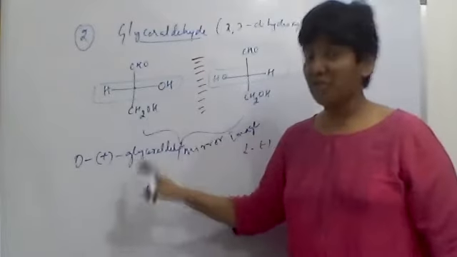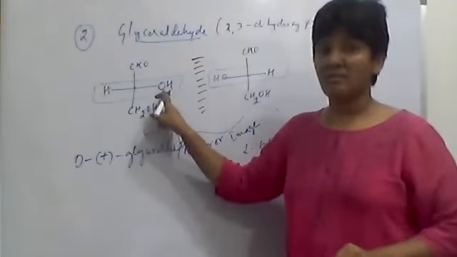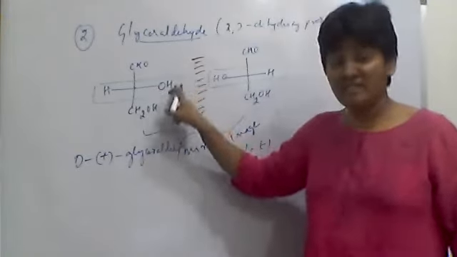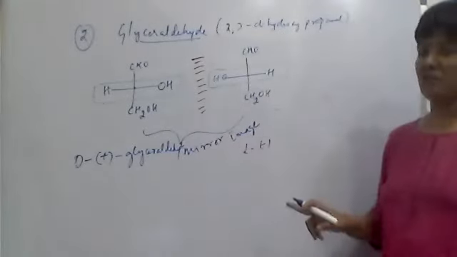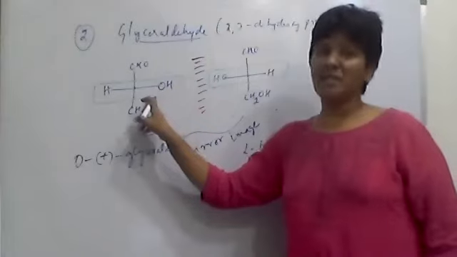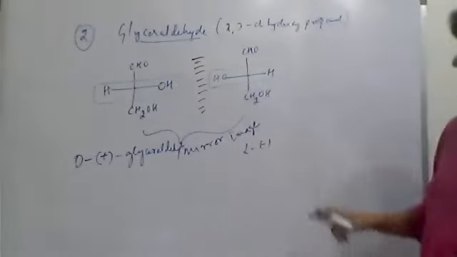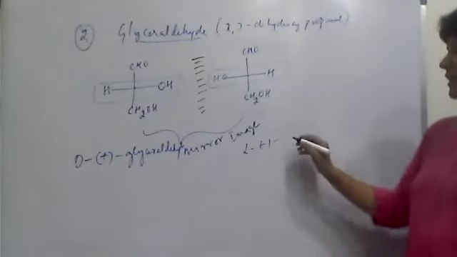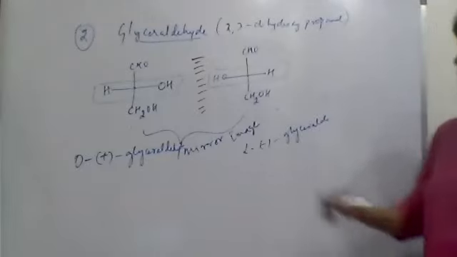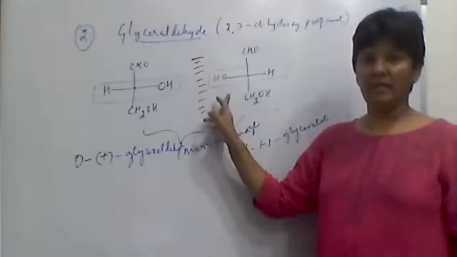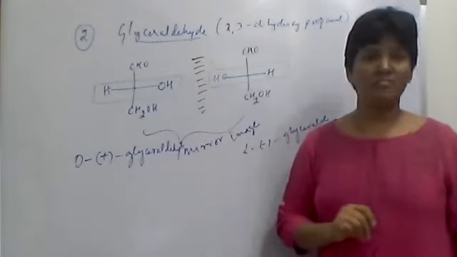So according to Emil Fischer, if the electronegative group on the horizontal bond connected to the chiral center is at the right side, it is D configuration. If it is at the left side, L configuration. So luckily, the D configuration glyceraldehyde is found to be dextro, therefore D plus glyceraldehyde, and the negative levo is found to be L configuration. So here these two are chiral and mirror images which are non-superimposable. Therefore, they are enantiomers.